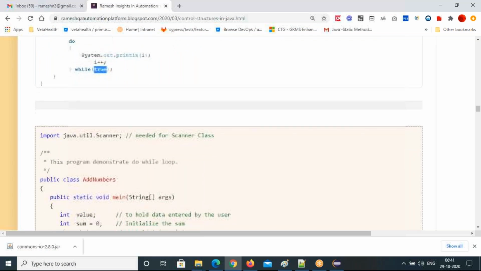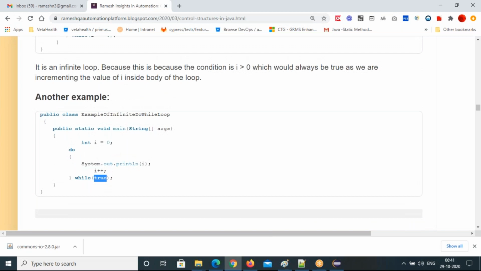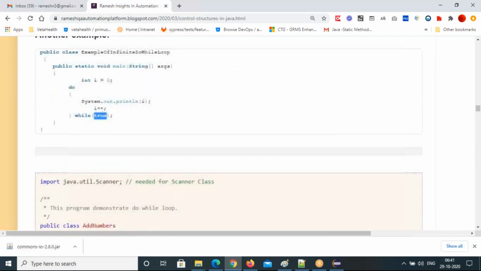Okay, the real use case, let's see that now. One question. So in real time, we never use this program, right? We never engage a program to run infinite loops, right? No. Yeah. But the thing is, in the exams you will get it. Definitely you will get this. I saw many times nowadays, even for experienced people, companies in India are conducting exams. So I see this kind of programs there. That's why I included it in our blog.